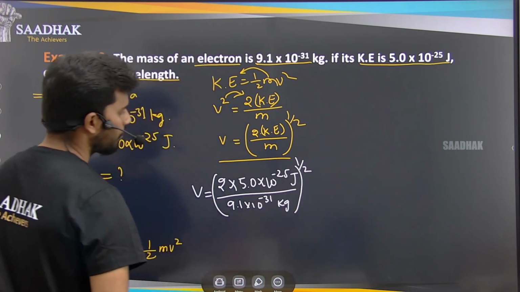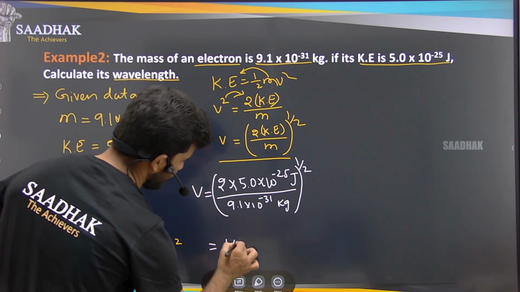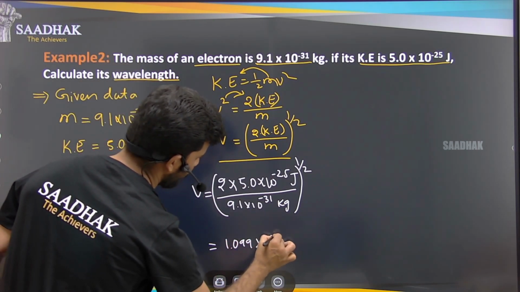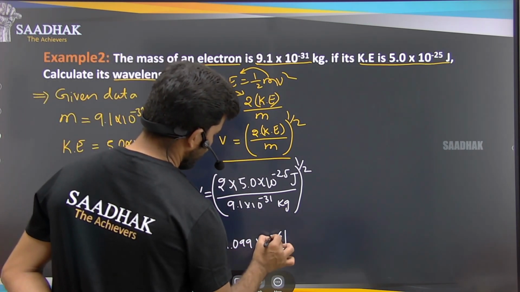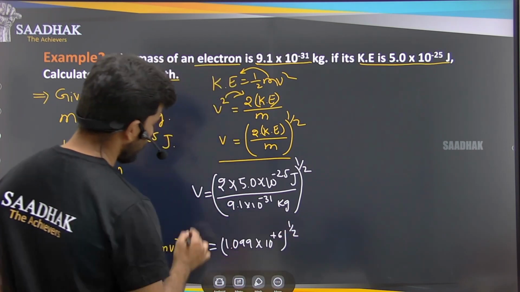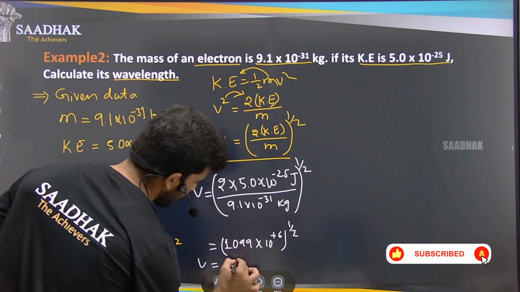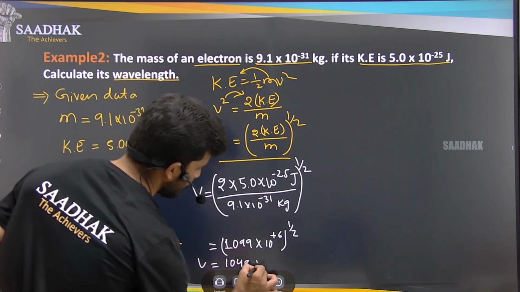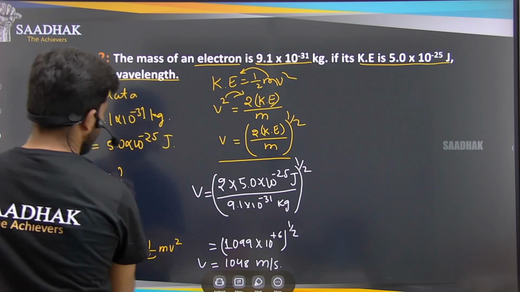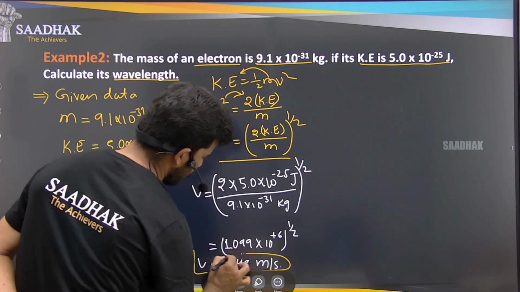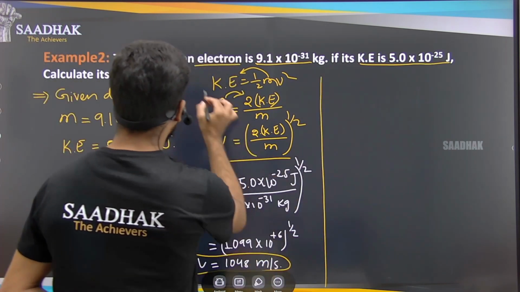Don't forget this. So by simplifying this, the whole part will be around 1.099 into 10 to the power of minus 6, sorry, this is plus 6, and that will be to the power 1 by 2. So the v value that we'll be getting is around 1048 meter per second. So velocity of the electron is 1048 meter per second here. So this half part is over, right?